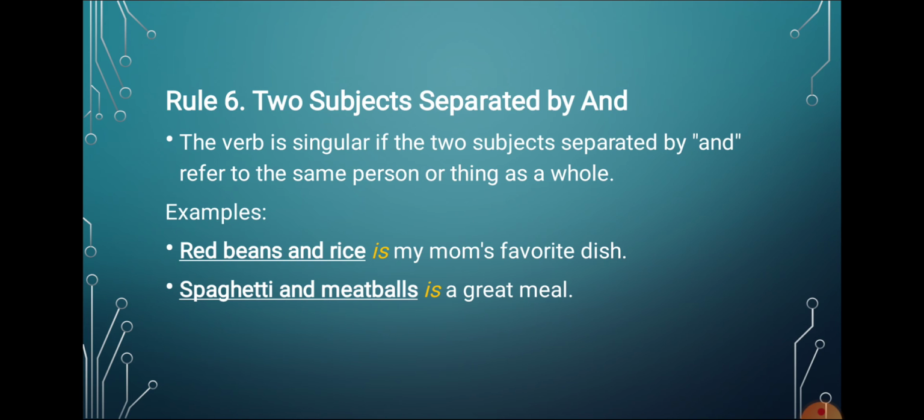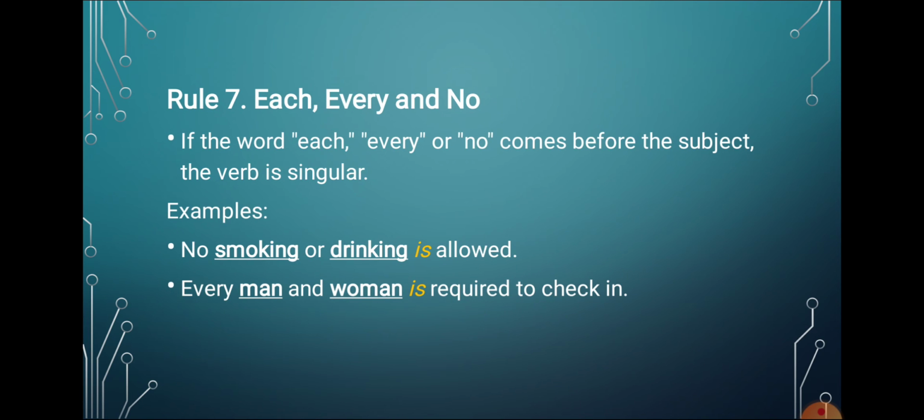singular verb. Each, every and no. So let us see, when we use each, every and no, which kind of verb is used there. If the word each, every or no comes before the subject, the verb is singular. Like no smoking or drinking is allowed.